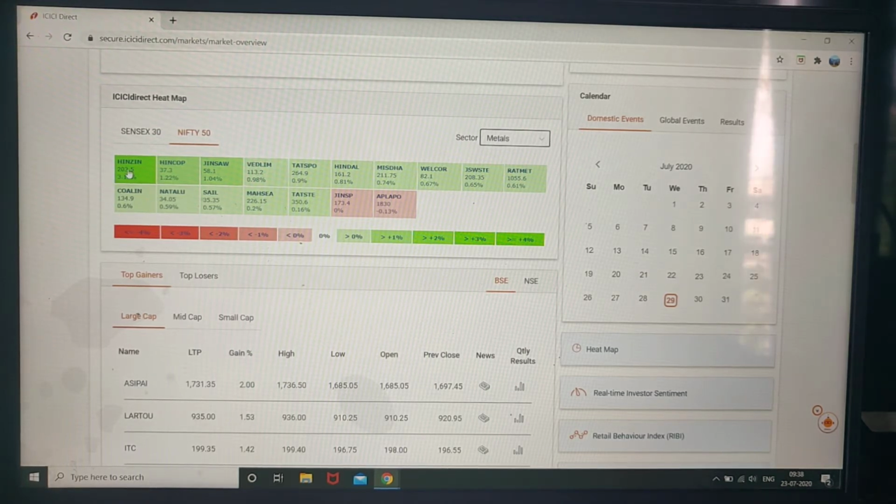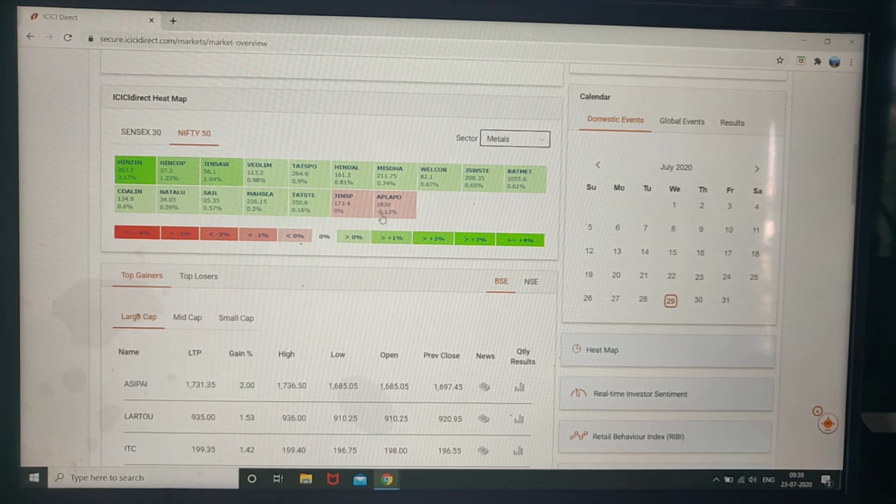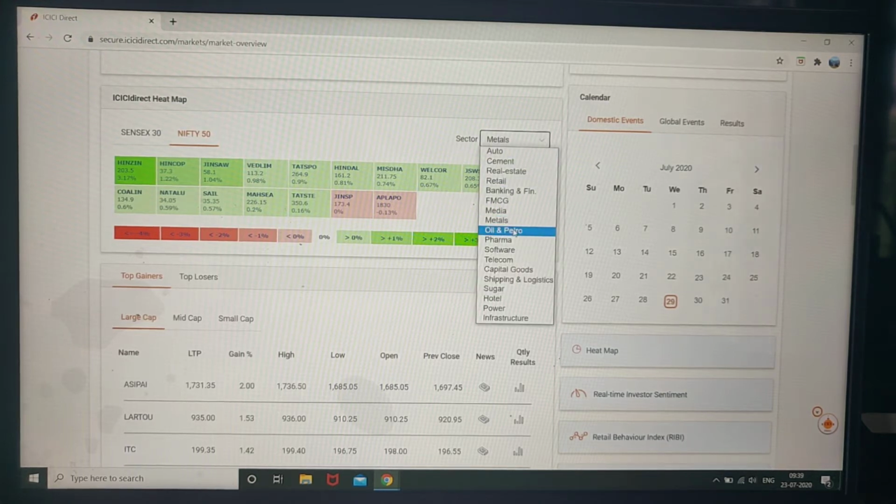These are the current prices below, and these are the changes. Like this price is 203.5 and today's gain is 3.17%, and here the price is 1830 and there is a loss of 0.13%, so you can easily identify gain and loss.